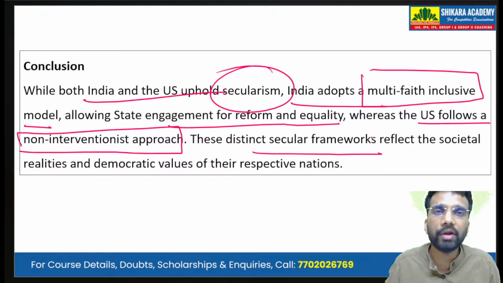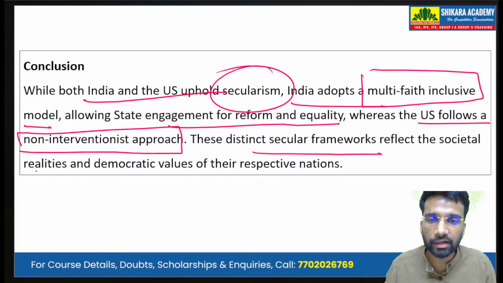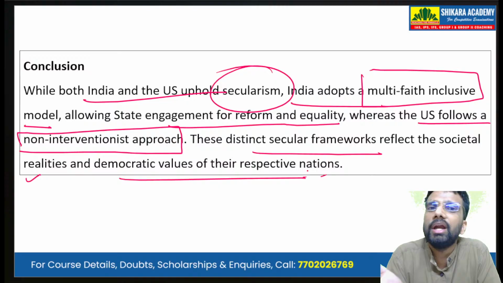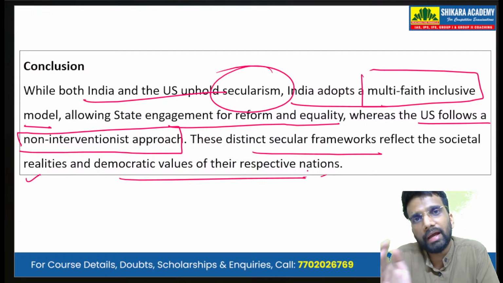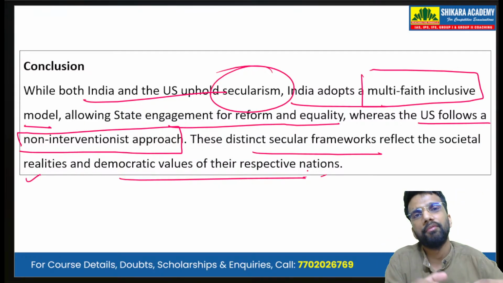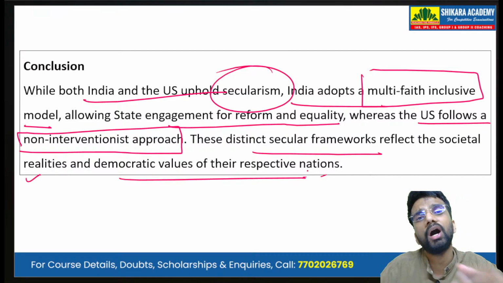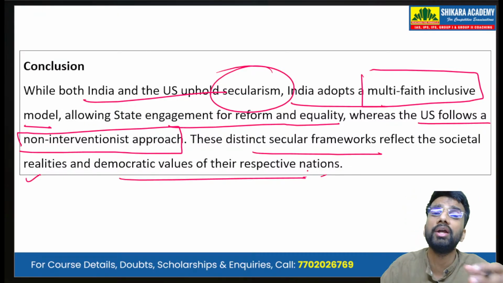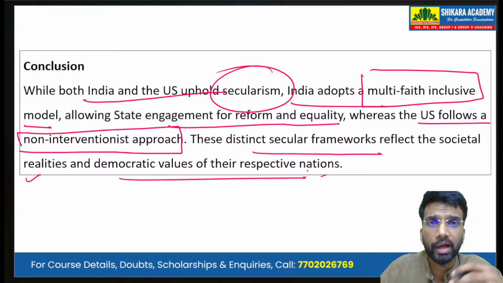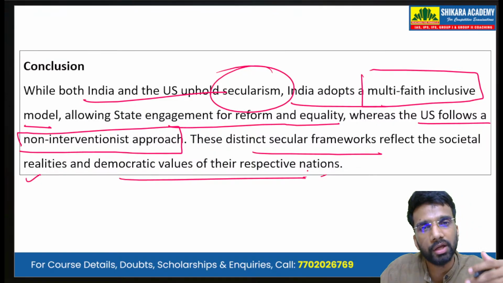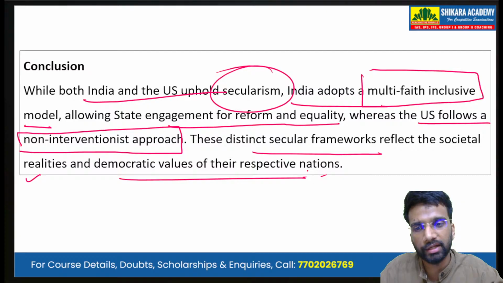These distinct secular frameworks reflect the societal realities and democratic values of the respective nations, because their idea of democracy and religion has come up with the structure of their own society, and our idea of secularism has evolved from the evolution of our own society.